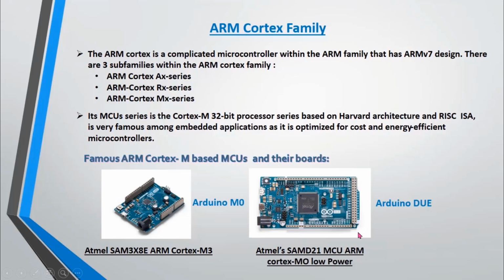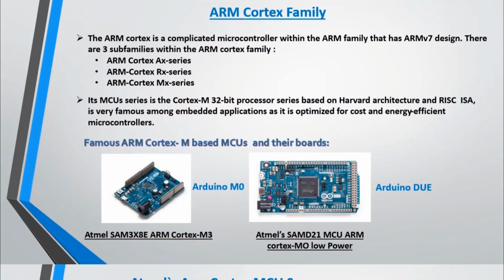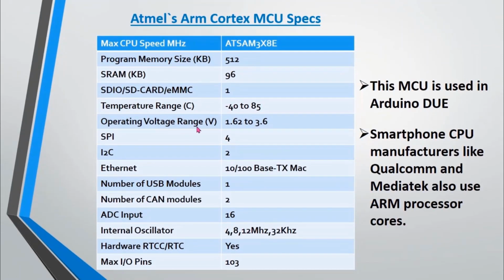These are famous ARM Cortex-M based microcontrollers and their boards: Arduino M0 and Arduino Due. These boards are very power efficient and have a lot of different features. This is a table showing the specifications of an ARM Cortex MCU.